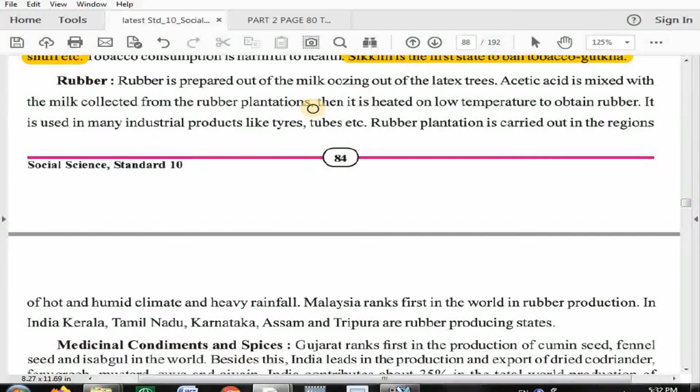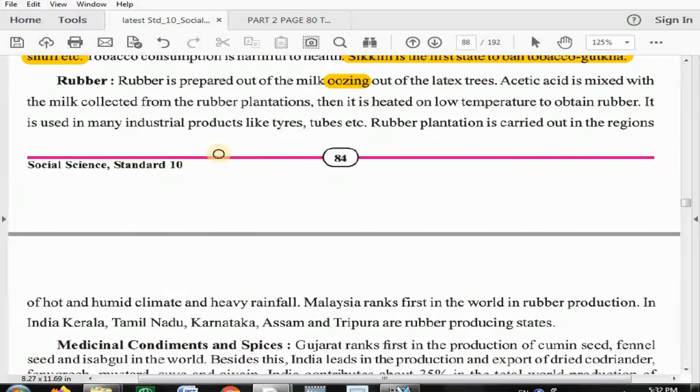Now, some students may have a doubt about the word oozing out. Oozing out means, for example, if you hit the tree, then some liquid will come out. That is called oozing out, and here it looks like milk, so it is compared with milk. In that, we mix acetic acid, and then we heat it at a low temperature so that we will get the rubber.